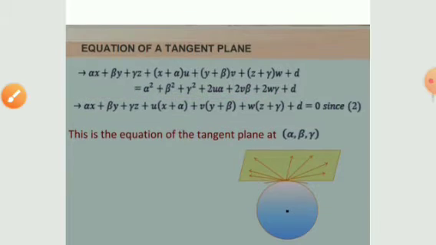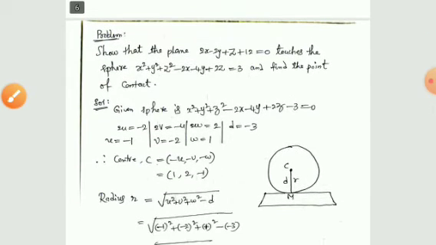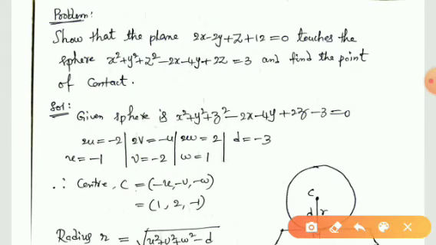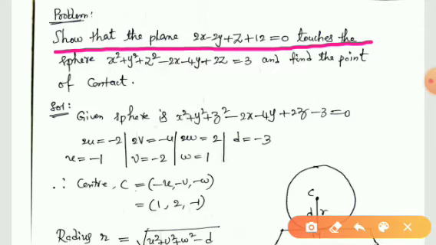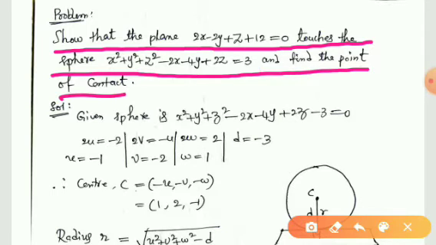So now let us solve some problems. First problem, see this problem. Show that the plane 2x minus 2y plus z plus 12 is equal to 0 touches the sphere, and find the point of contact. So here the equation of the given sphere is like this.